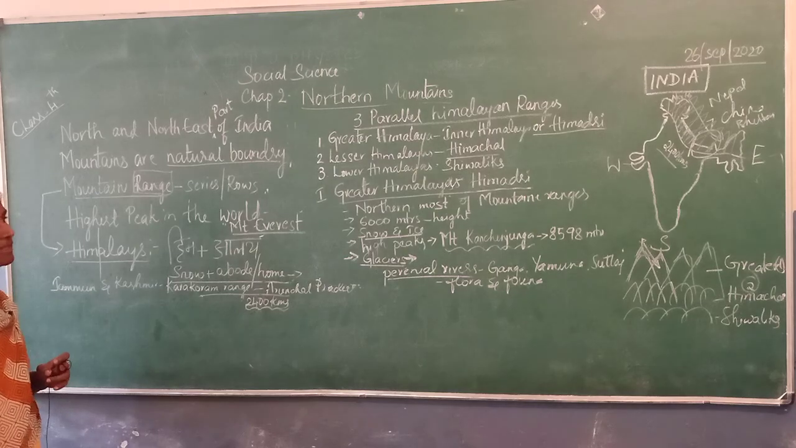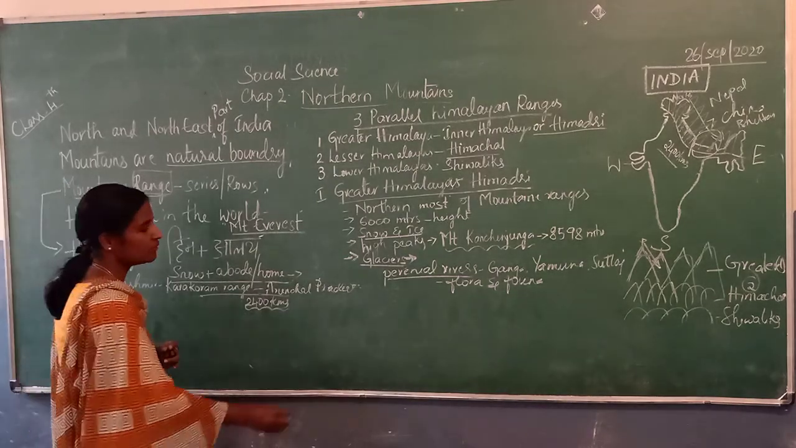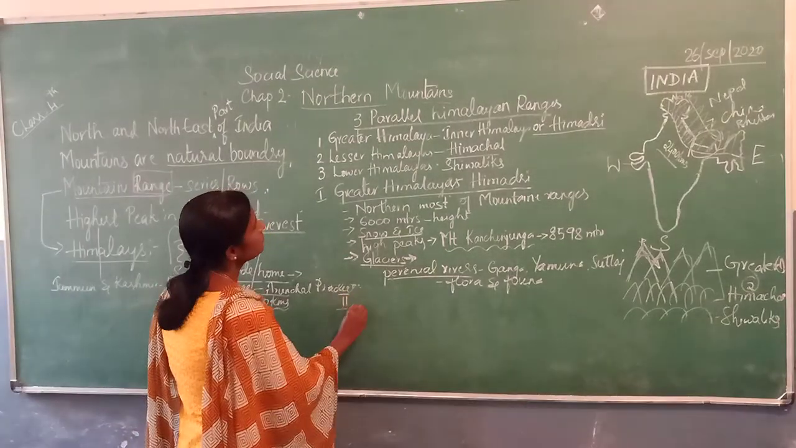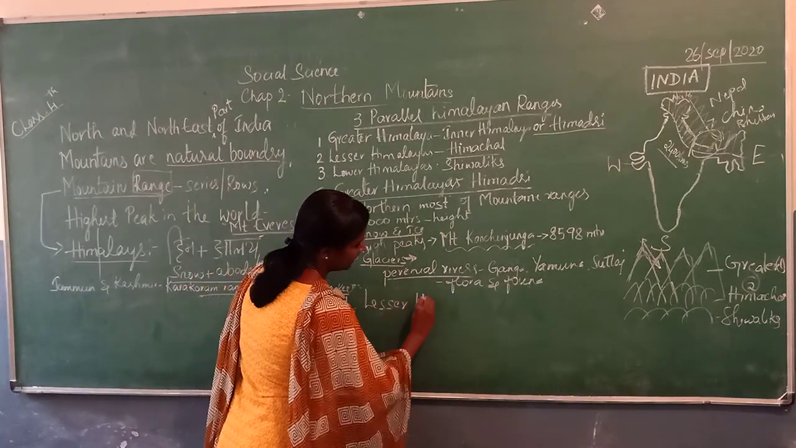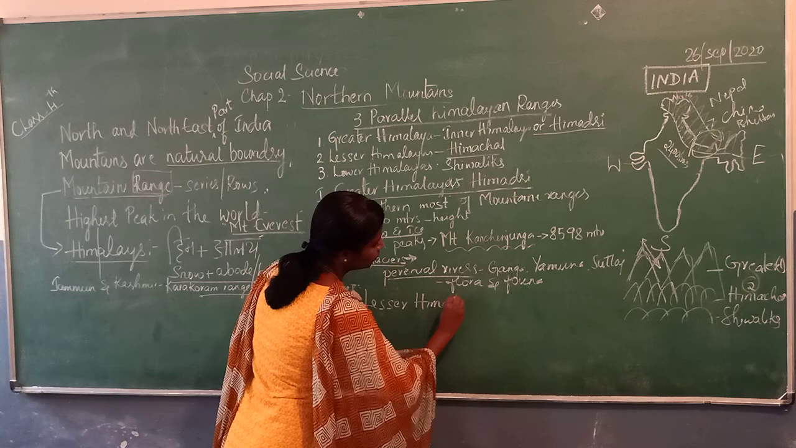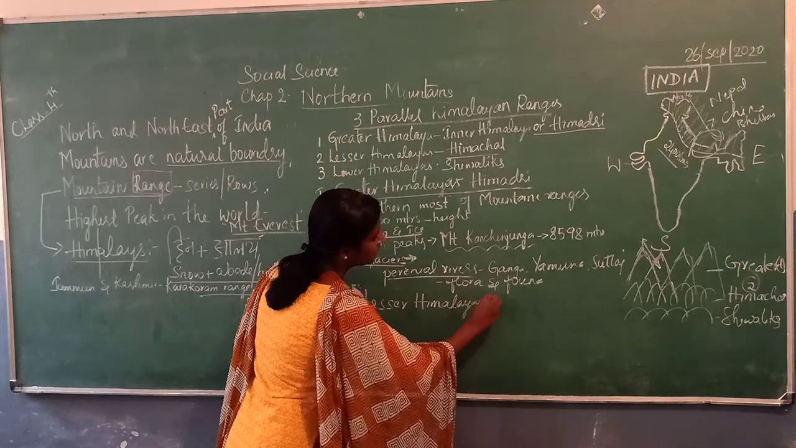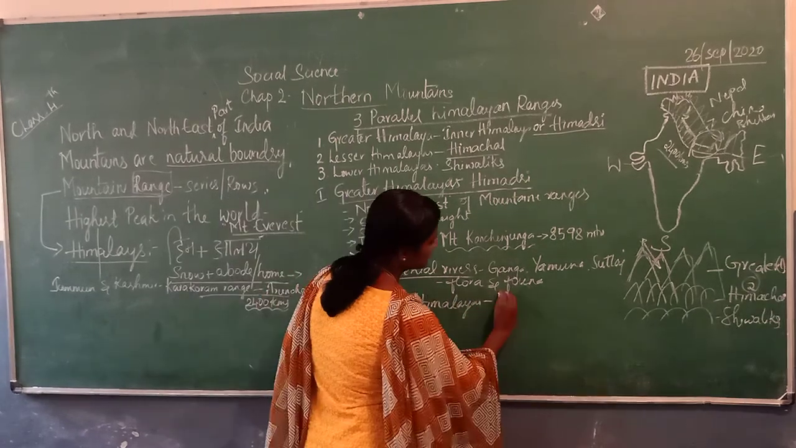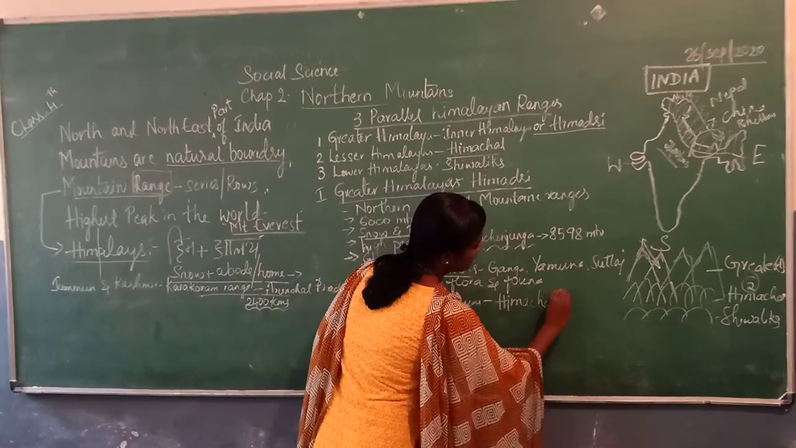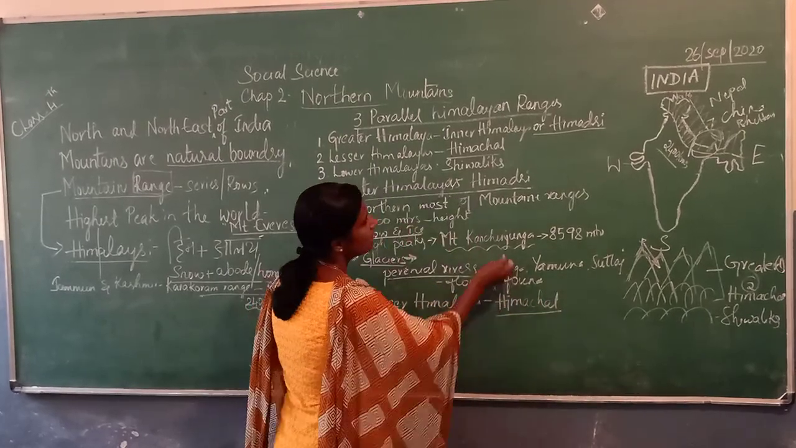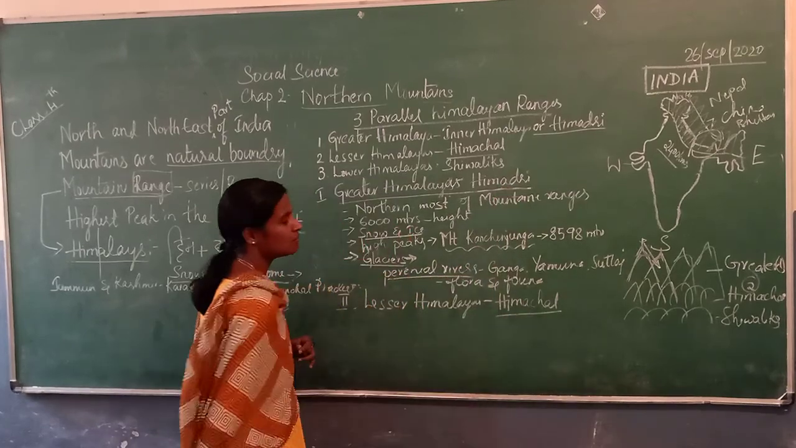This is about the Greater Himalayas, and the second one will be Lesser Himalaya. It is also known as what? The other name of Lesser Himalaya is Himachal. The first one is Himadri and the second one is Himachal.